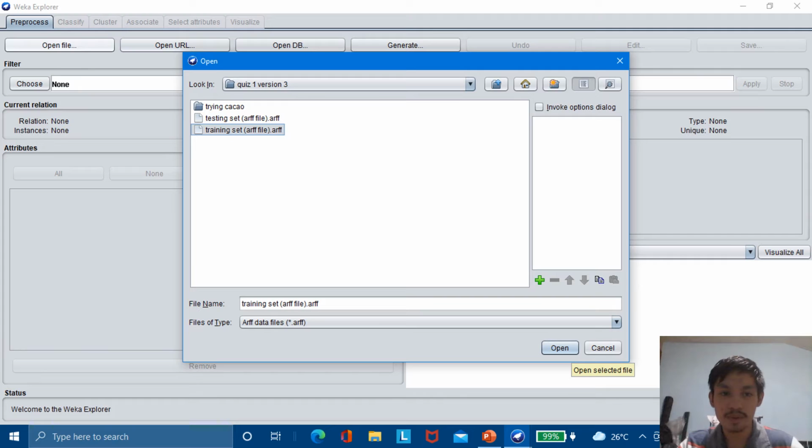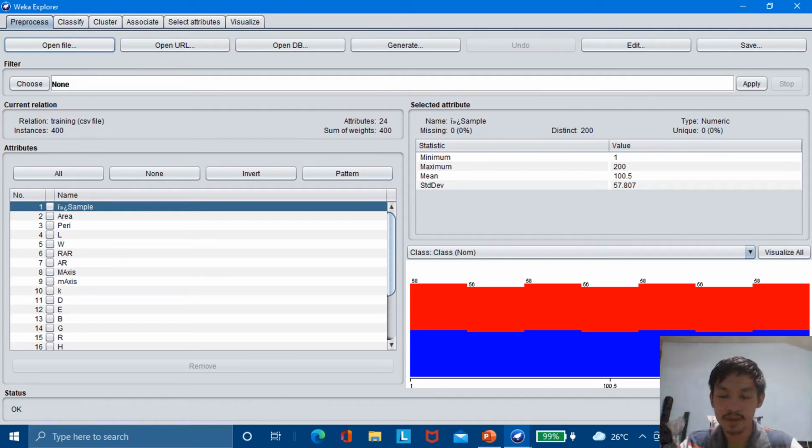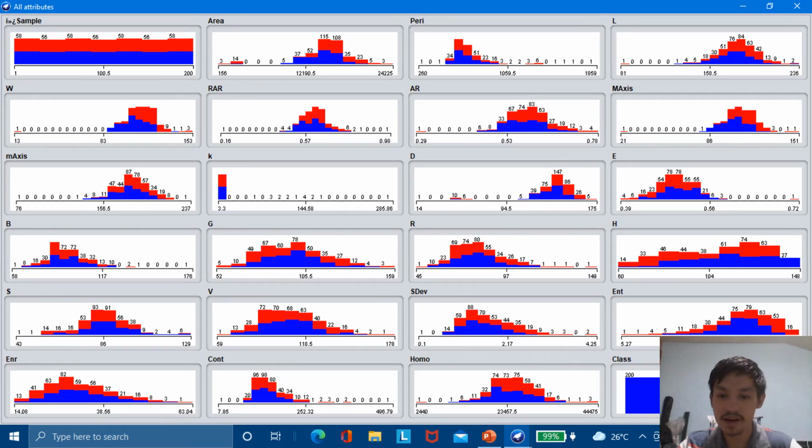So first, we will go in the pre-process because we will still open the training set. The training set in ARFF format. So we will now open the file. We can see here the results of the training set. Let's try to click on Visualize All. Here are the diagrams. We can see it is colored with blue and red. Here are the set of attributes under this dataset.